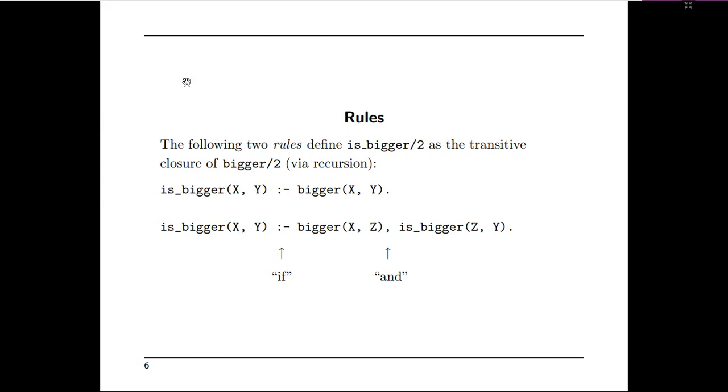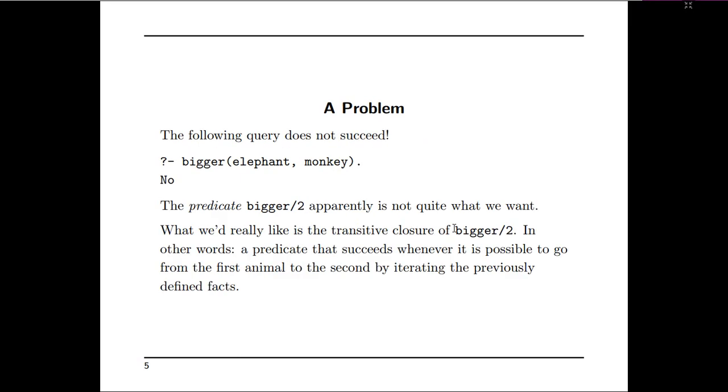So again you observe here, is_bigger is a transitive closure of bigger via recursion. is_bigger(X, Y) is redefined as: if bigger(X, Z) and is_bigger(Z, Y). So this rule makes us execute the previous rule that we have mentioned, that is bigger(elephant, monkey).